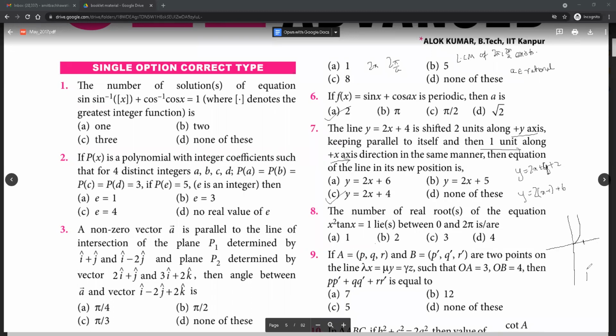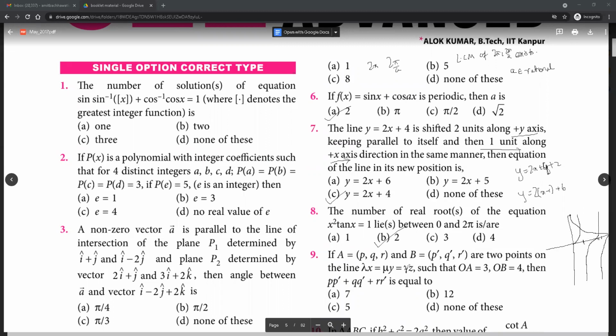And for tan x, this is what it will look like, it will come like this, then pi by 2 to 3 pi by 2, and then again this. And 1 by x square: it will be hyperbolic, actually, hyperbolic like this. Are you getting D? B, Bombay. Yes, it will be B. So the answer is B. Tan x and 1 by x square in the first quadrant would be like this.